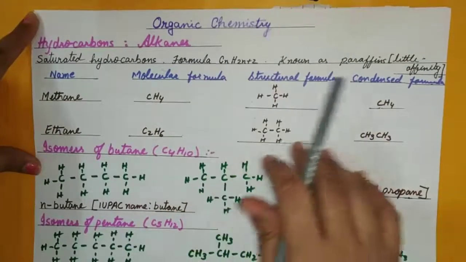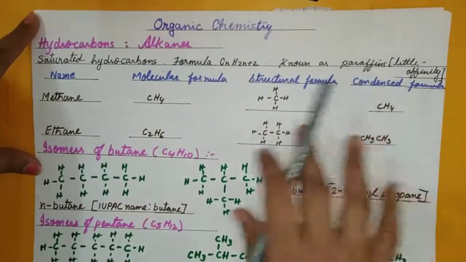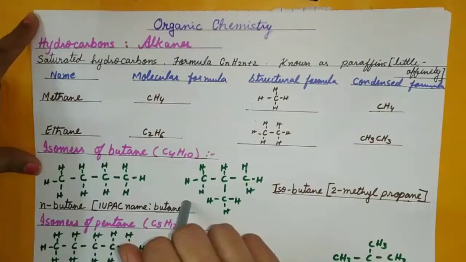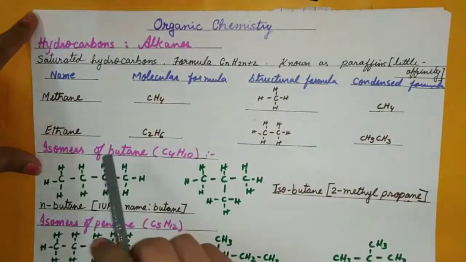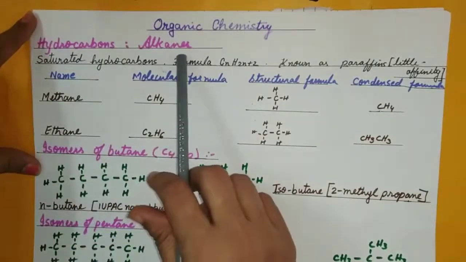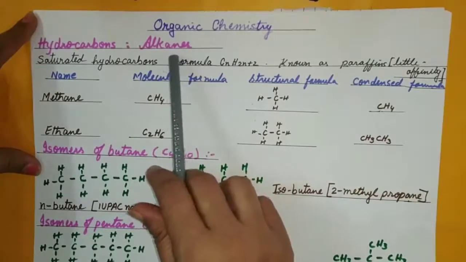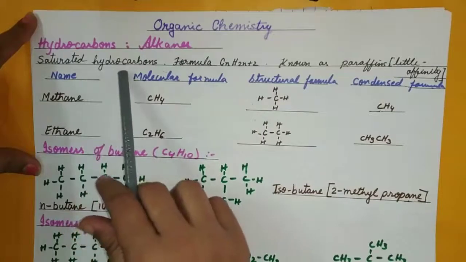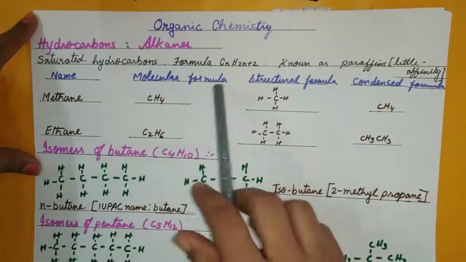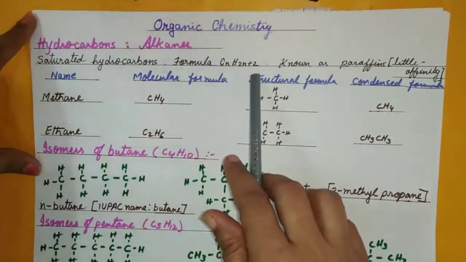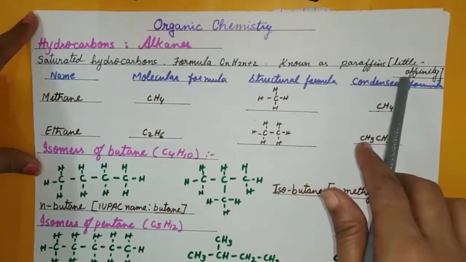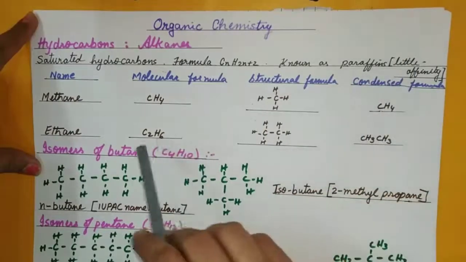And I am sure children there will be no problem understanding organic chemistry. So let us begin. Here we start with hydrocarbons, and that is alkanes. These alkanes are saturated hydrocarbons. The formula we had already done, CnH2n+2, and they are known as paraffins because of the little affinity and less reactivity.